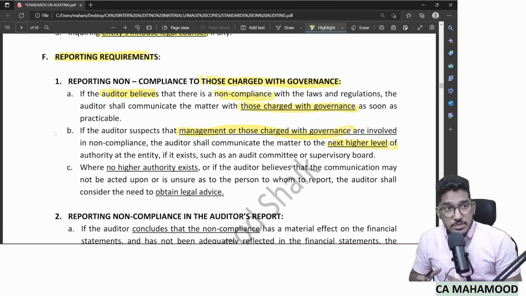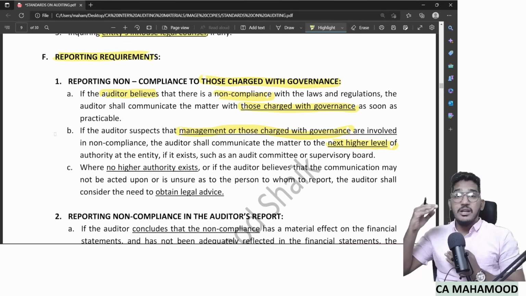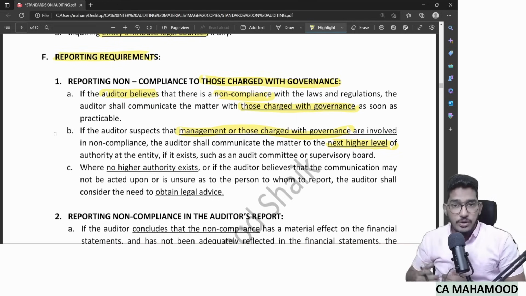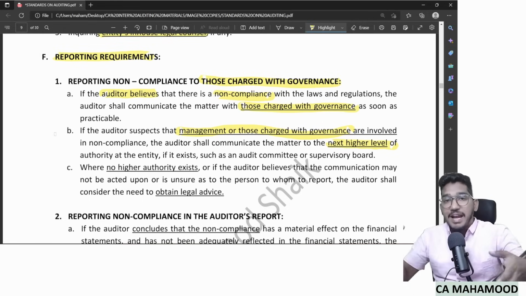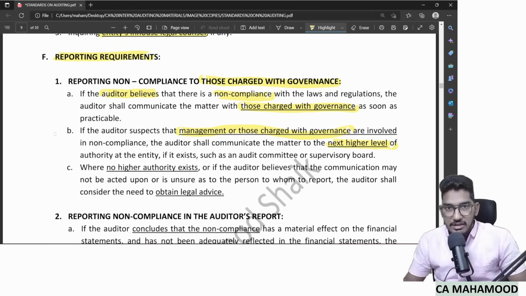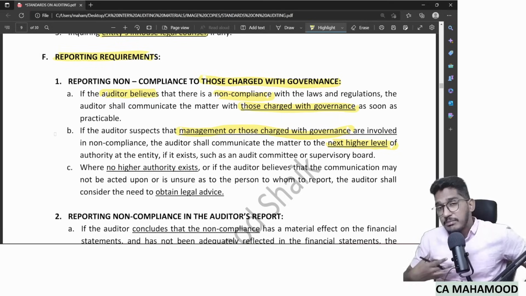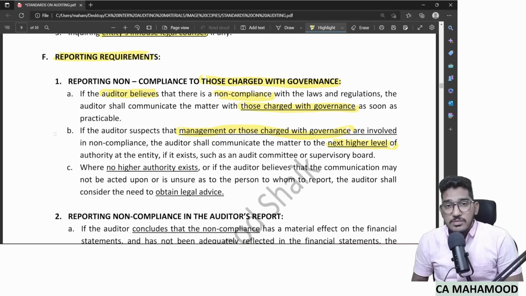If you came to know the management itself committed non-compliance, determine whether any next higher level of authority is there. If it exists, generally it will not exist. Why? Because beyond those charged with governance, there will be no top level management. If you find any, report it to the next higher level of management. Sir, what if no higher authority exists? I am confused, sir, I don't know whom to report this matter to. Why? Because top level management themselves are involved.